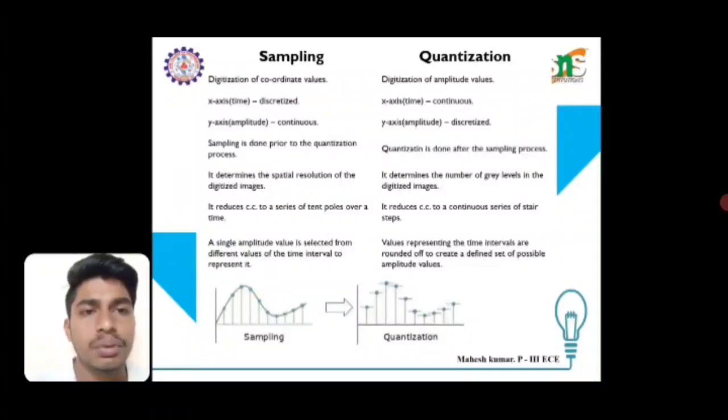It reduces the signal to a series of points over time. It reduces the signal to a continuous series of static values. A single amplitude value is selected from different values of the time interval to represent it. The values representing the time intervals are rounded off to create a defined set of possible amplitude values. Let's look at the picture. Sampling gets the frequencies of x and y, and quantization gets the levels of x and y.